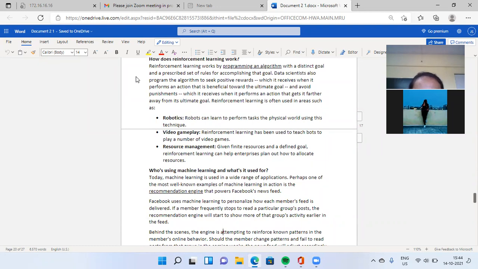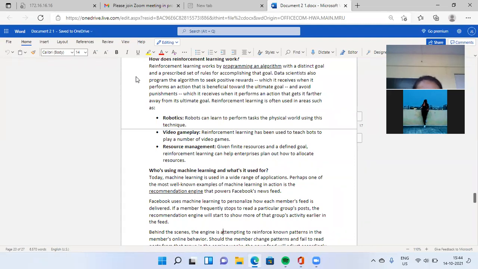Next point is who's using machine learning and what it's used for. Today, machine learning is used in a wide range of applications. Perhaps one of the most well-known examples of machine learning in action is the recommendation engine that powers Facebook's news feed. Facebook uses machine learning to personalize how each member's feed is delivered. If a member frequently stops to read a particular group's posts, the recommendation engine will start to show more of that group's activity earlier in the feed.